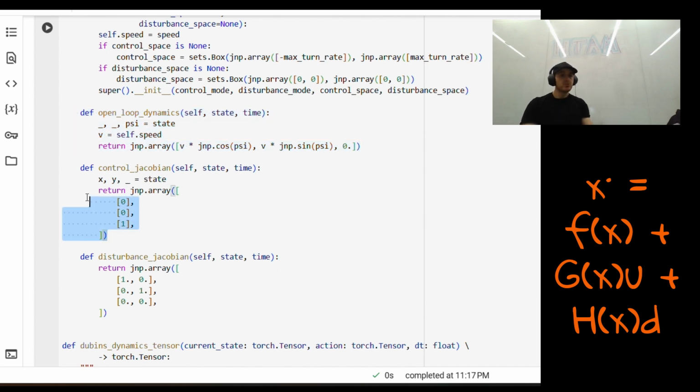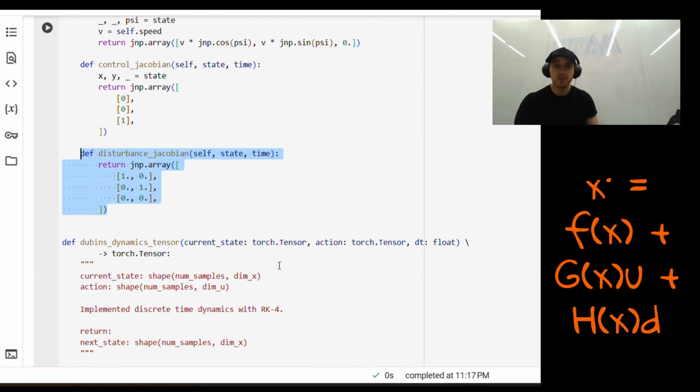Now, this is the control Jacobian g of x, so the second term in that equation we just saw. And this defines g of x equal to 0, 0, 1 transpose, if you will, because control input u equal to omega only affects the heading, right? The theta dot equals omega, like we discussed previously. We move down and we're just going to briefly mention this one because we're not going to use it in this video, like I said, but this is the disturbance Jacobian h of x, which hypothetically models disturbances in x and y only. And notice there's no disturbance in the heading.